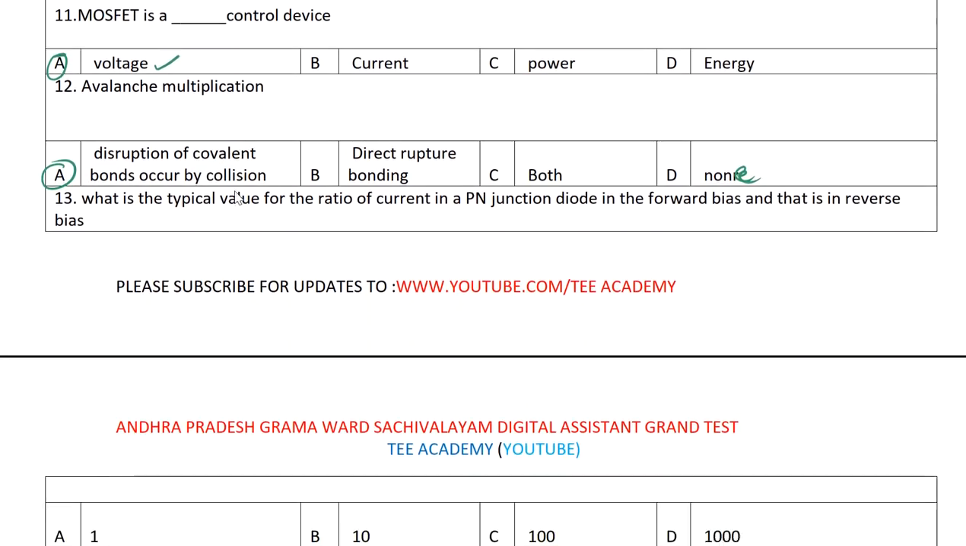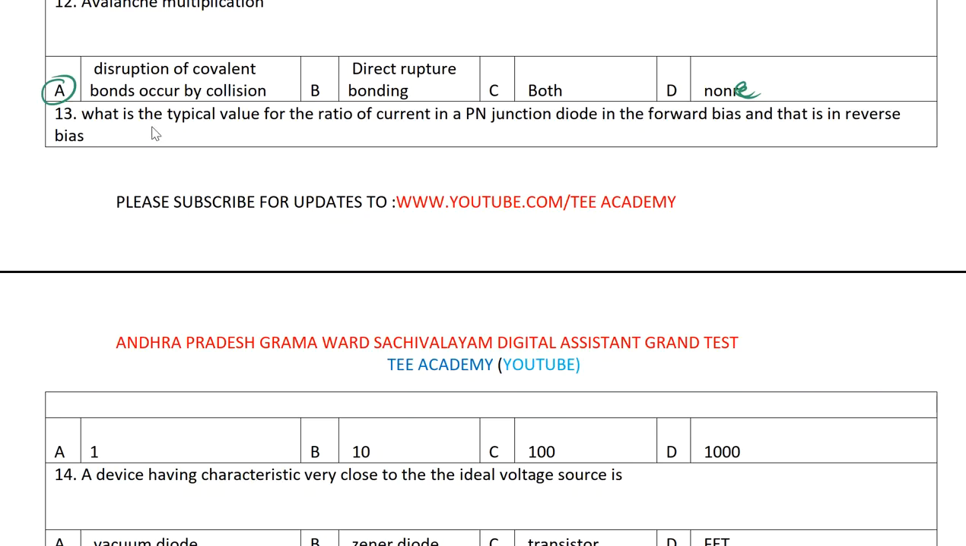One more question. What is the typical value for the ratio of the current in a PN junction diode in the forward bias and that in reverse bias? Understand the question carefully, it's an important question. What is the value of the ratio of the current in a PN junction in the forward bias? So forward bias current will be there, and next one is in the reverse bias, so reverse bias IR here.